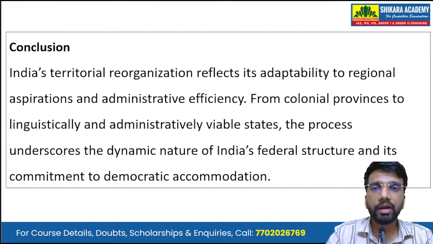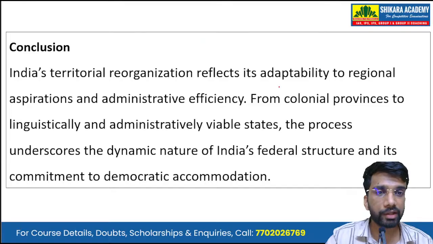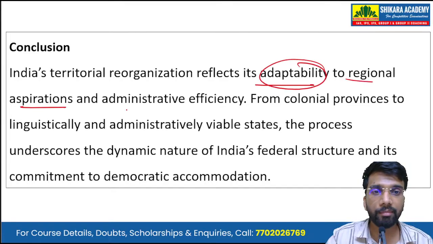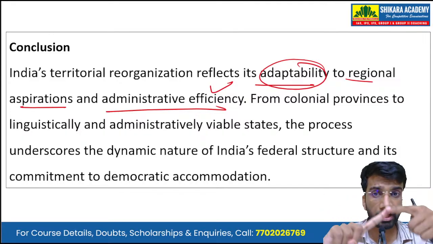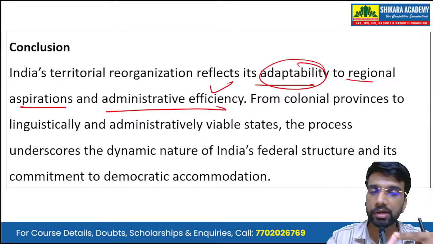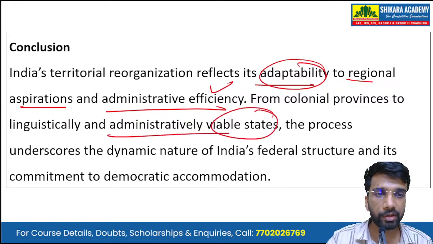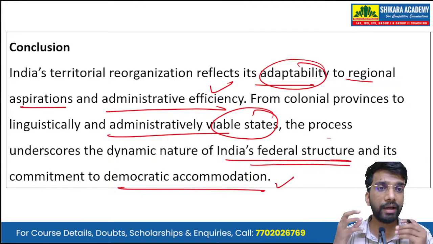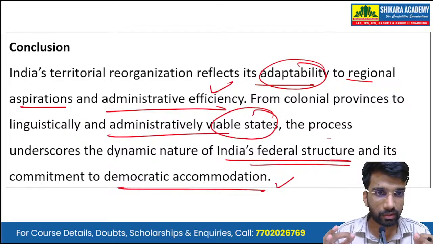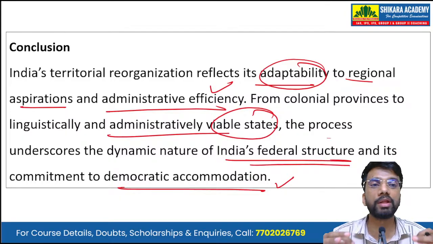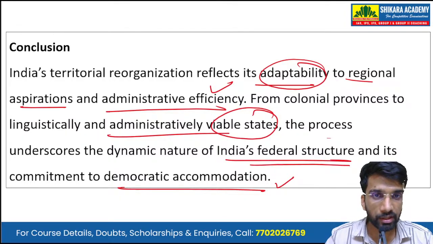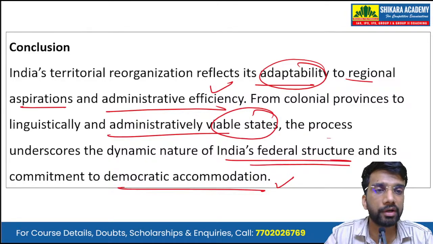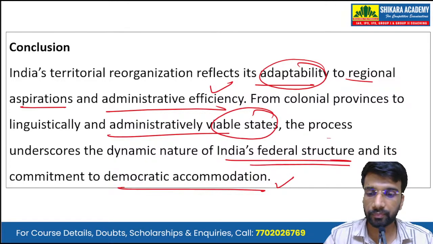Then, concluding the answer, we can write India's territorial reorganization reflects its adaptability to regional aspirations and administrative efficiency. So, we are focusing on regional aspirations as well as the overall administrative efficiency. From the colonial provinces to linguistically and administratively viable states, the process underscores the dynamic nature of India's federal structure and its commitment to democratic accommodation. So, we have to highlight that by reorganizing the provinces, the states, we have in a way strengthened India's overall federal structure.